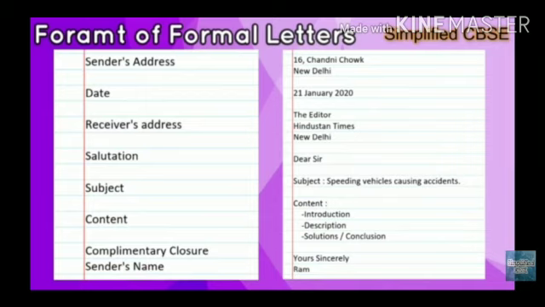three main parts. They are the content, body and the conclusion part, plus in that part you can also write the suggestion. As you can see on the right side where the content part is written, there you can see the introduction, then description and at last solution or conclusion is given. That is a part of your body part, okay, which you should remember while writing your letter.